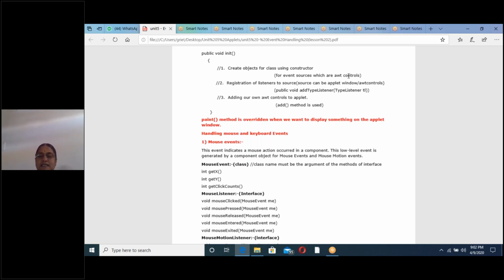Now, understand the difference between AWT control programs and mouse and keyboard events programs. These two are separate concepts. AWT control programs are separate. Why? Because the difference is that in AWT control programs, we use all three steps of the init method. But in mouse and keyboard events programs, I will use only the second step, that is registration of listeners to the event source. Only this step I will use. Why, I will explain now.